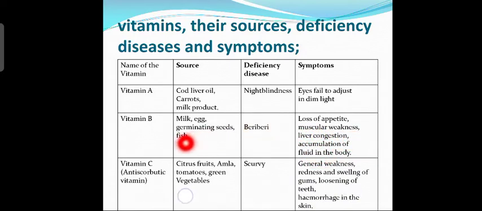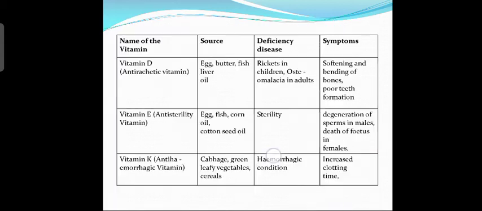Then the vitamin is vitamin C. Where it is present: citrus fruits, amla, tomatoes, green vegetables all contain vitamin C. The deficiency disease is scurvy. The symptoms are general weakness, redness and swelling of gums, loosening of teeth, and hemorrhage in the skin.